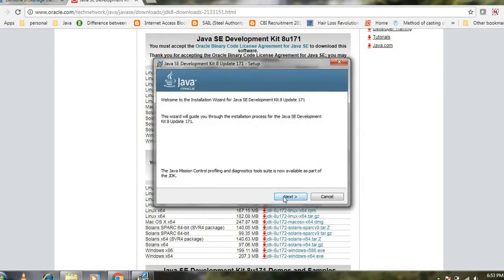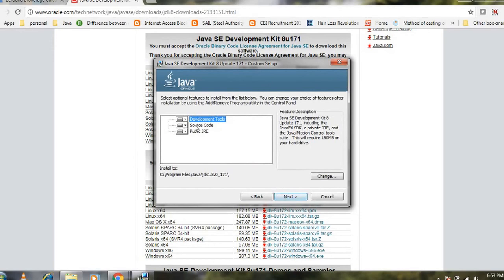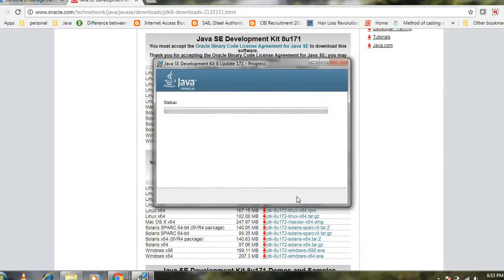Click on next. You are writing Java programs, so you need the development tools. So here they tell you Java SE Development Kit 8 includes the SDK, JRE, and Java Mission Control tool suite. It will get installed in this location, or you can change that location as well. Click on next. It will start installing in your machine.